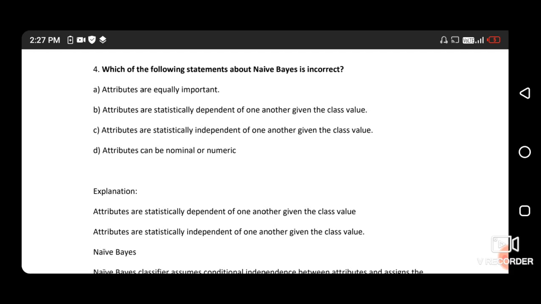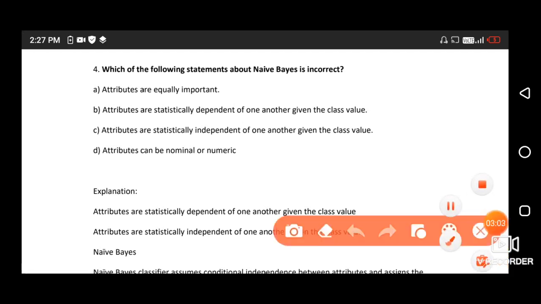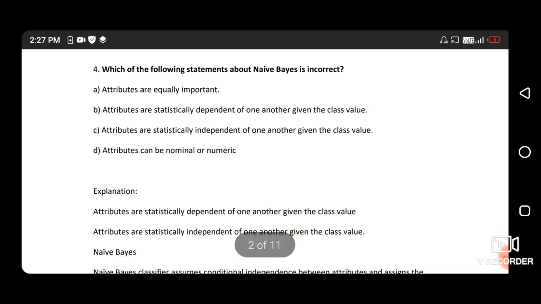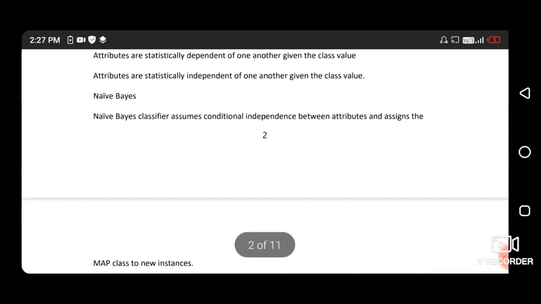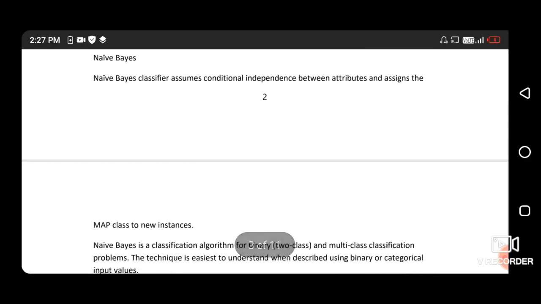So the right answer is option B, attributes are statistically dependent on one another given the class value. In Bayes, attributes are statistically independent, not dependent. So option B is incorrect. I have mentioned the Bayes definition. You will pause the video and read that.